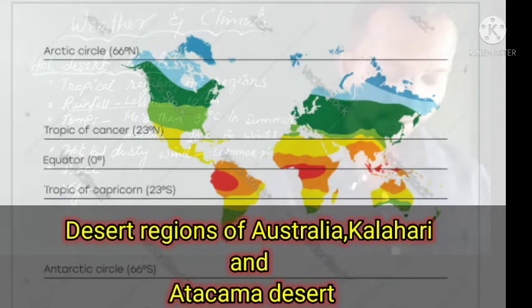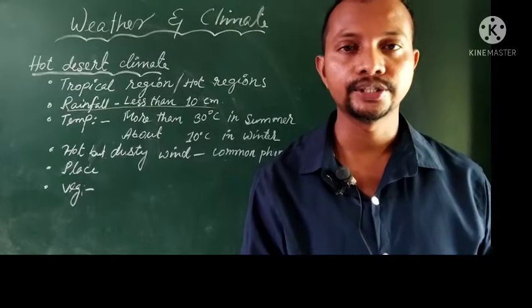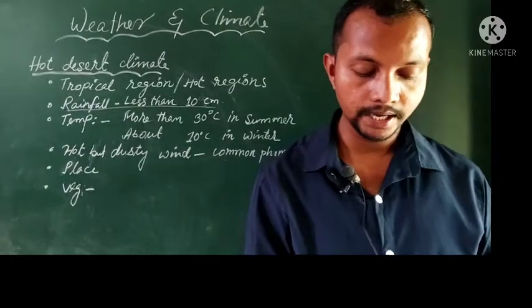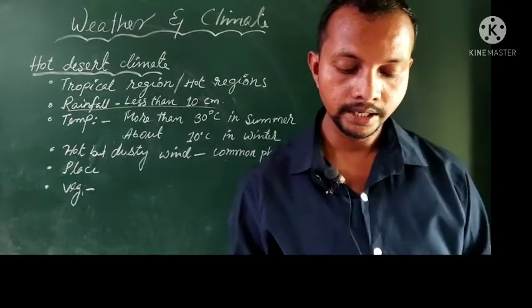are the deserts of Australia, the Kalahari and Atacama deserts. So these are the areas near Capricorn.